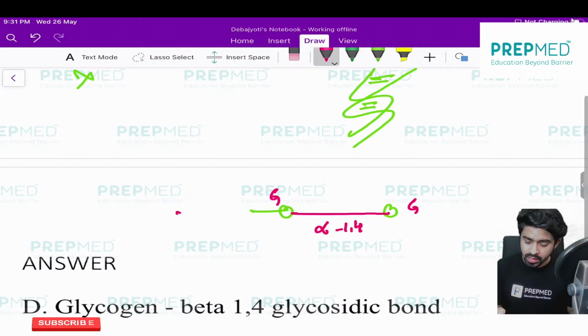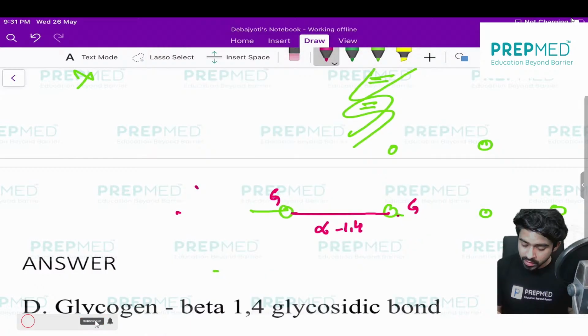If I draw another glucose molecule and keep adding, these all are alpha bonds.